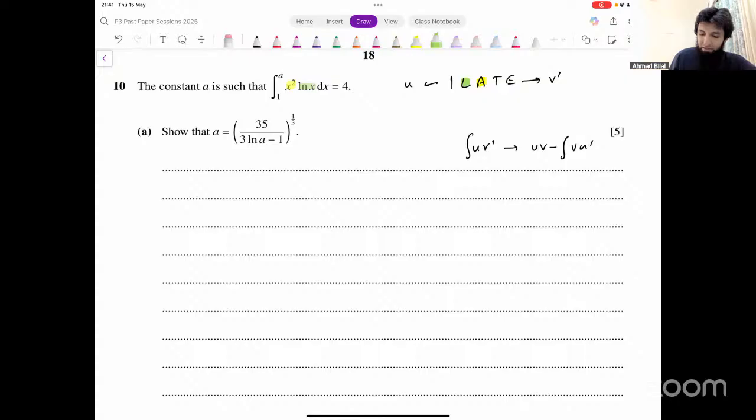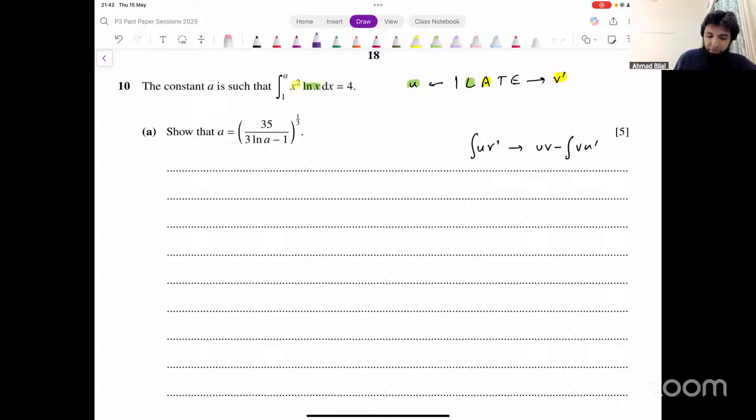ln of x, that's logarithmics. L is on the left side in LIATE, that's u. And a is on the right side, that should be v dash. So when we do this integration, u should be ln of x and v dash should be x squared. And then we just have to input values in the formula uv minus integration of u dash v.